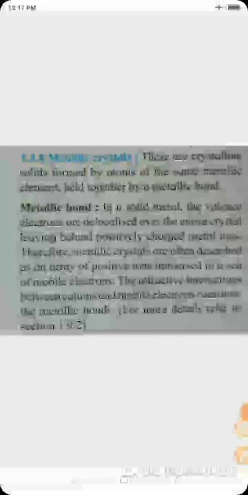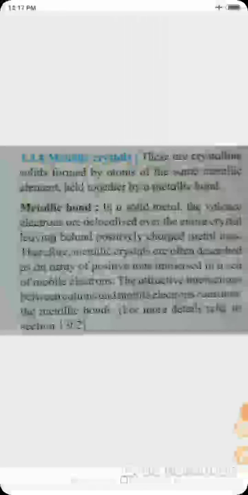Metal ions are positively charged, electron deficient and electropositive. Therefore, metallic crystals are often described as an array of positive ions immersed in a sea of mobile electrons.